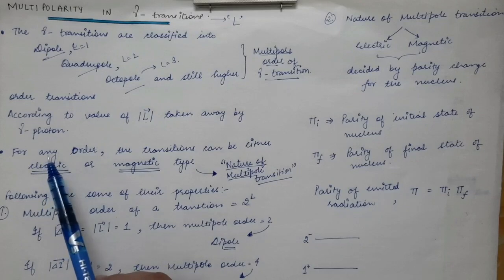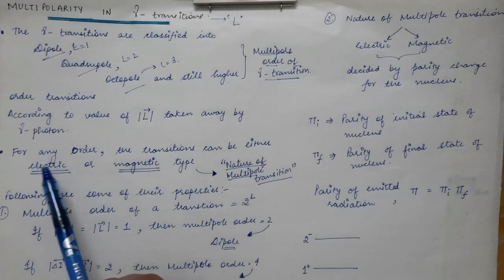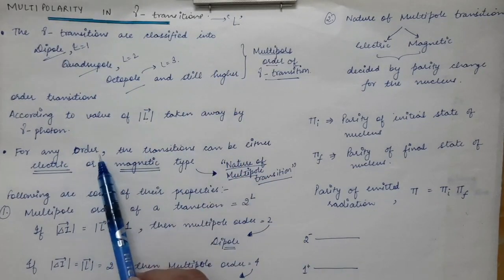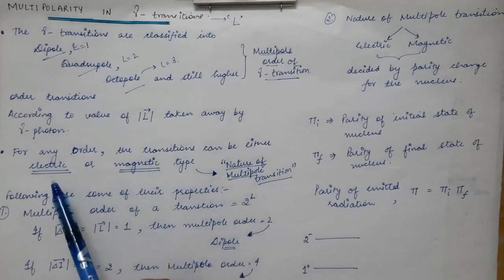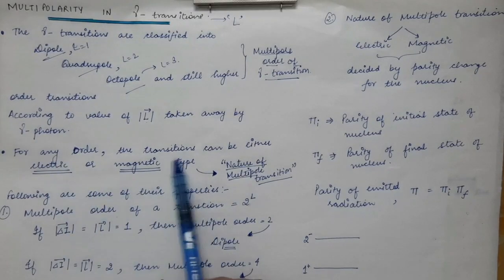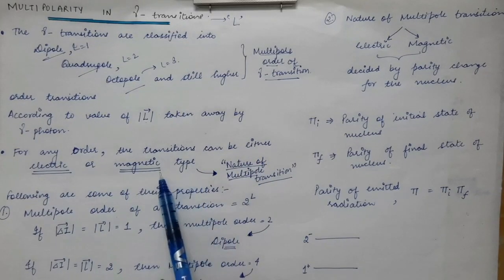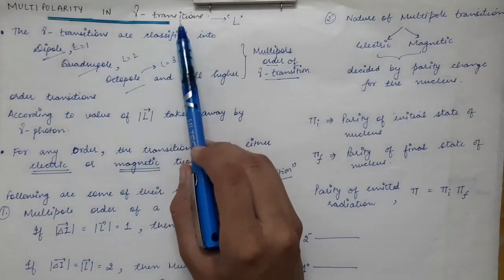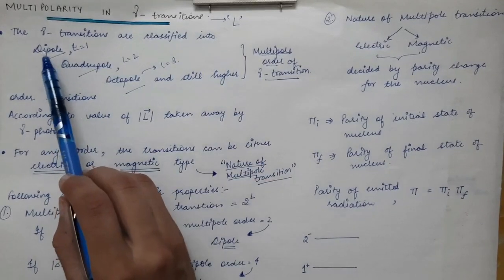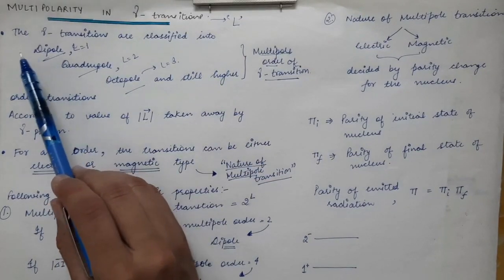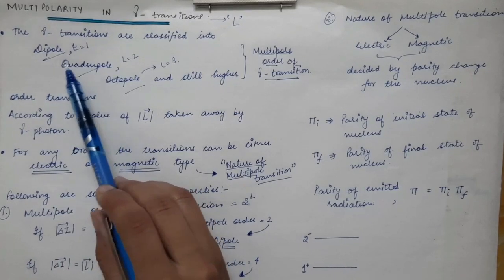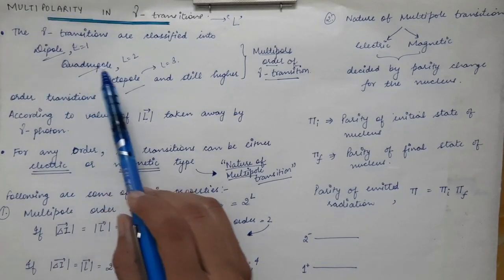Now the next point is that for any order, for any dipole, quadrupole, octupole, the transitions can be either electric or magnetic. You have to remember this point. So it can be electric dipole or magnetic dipole, electric quadrupole or magnetic quadrupole, electric octupole or magnetic octupole, and so on.